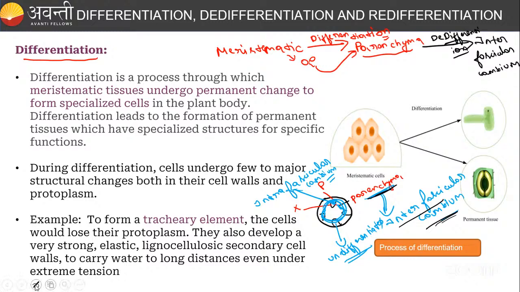Okay, so now what is happening? I will tell you. This interfascicular cambium, you know that cambial activity is going to form inside that cambial ring, near the pith. Near the pith, it is going to be differentiated as secondary xylem, and outside the periphery region, it is going to act as the secondary phloem, right? You know that xylem and phloem are differentiated cells, right? Now interfascicular cambium is converted into the xylem and phloem, right?